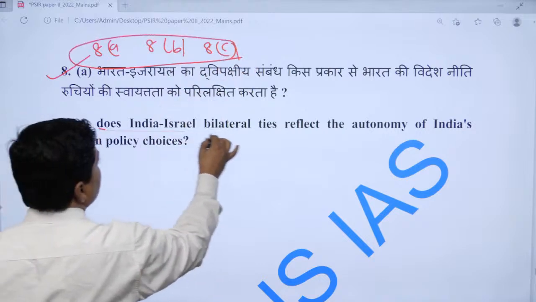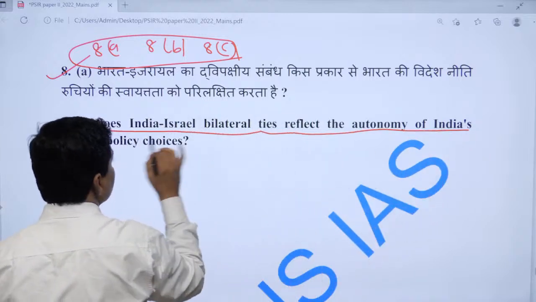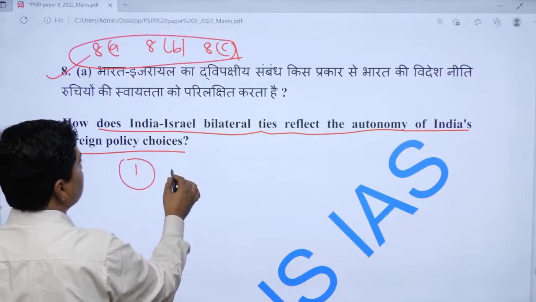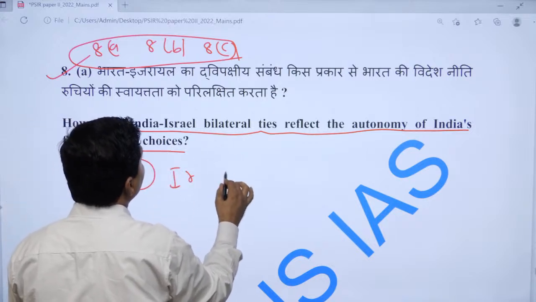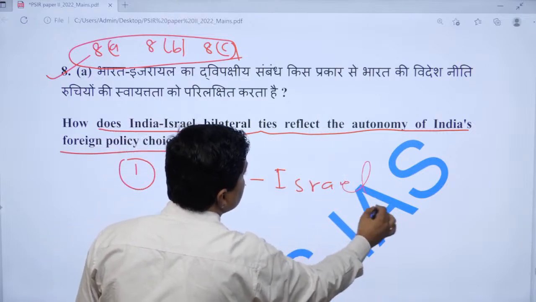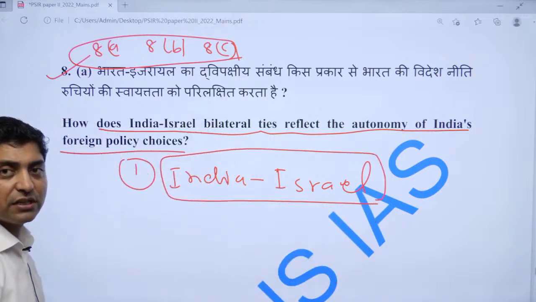Now look at this: How does India-Israel bilateral ties reflect the autonomy of India's foreign policy choices? Now one should start with the India-Israel bilateral relationship. Our relationship since 2005 has become very strong.